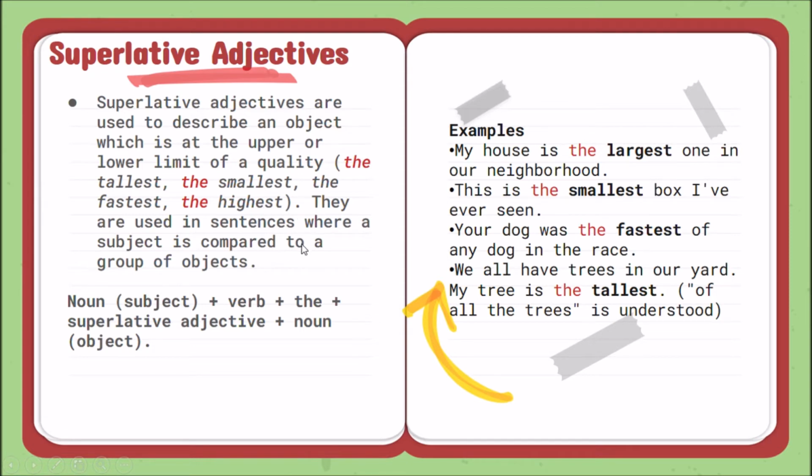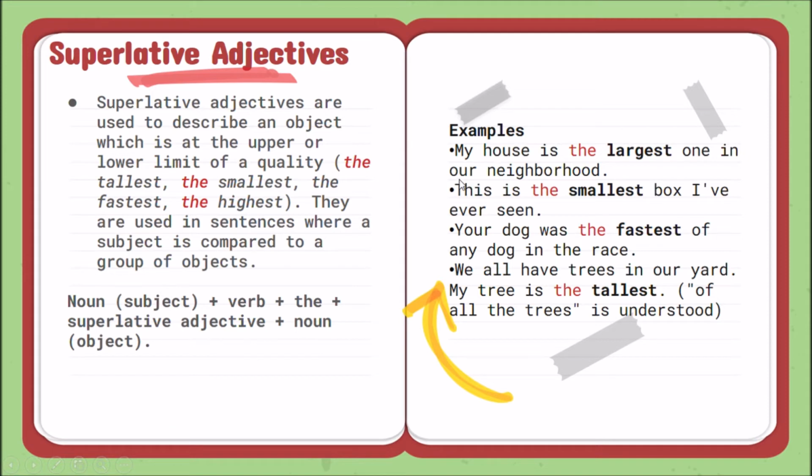And they are used in sentences where subject is compared to a group of objects. No solamente un sustantivo o un objeto. A group of objects, un grupo de objetos, ¿ya? And here the pattern is noun or subject, sustantivo o sujeto, the verb, the word the, ¿cierto? The superlative adjective, and the other noun or object.